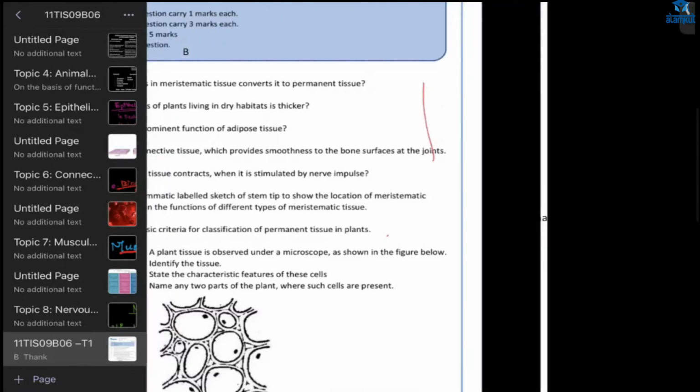Okay, I'll give you a choice. First is tendons or cartilage. I think cartilage. Correct. Cartilage provides smoothness to the bone surface at the joint. Okay, our next question.